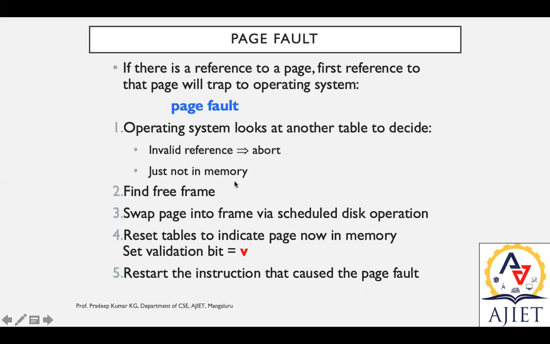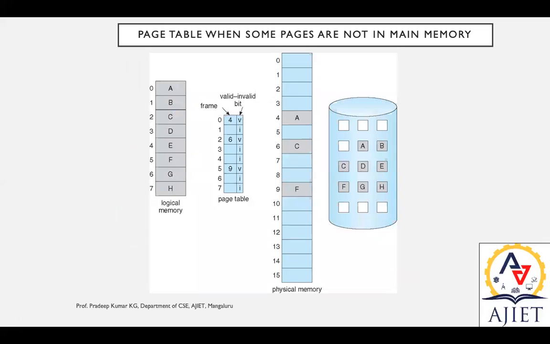Otherwise, it is just not in memory, and we are supposed to search in another location. Find a free frame. Once it is available, swap the page into the frame via a scheduled disk operation. Then reset the tables, indicating that the page is now in memory, and update the validation bit. We'll see this with an example.